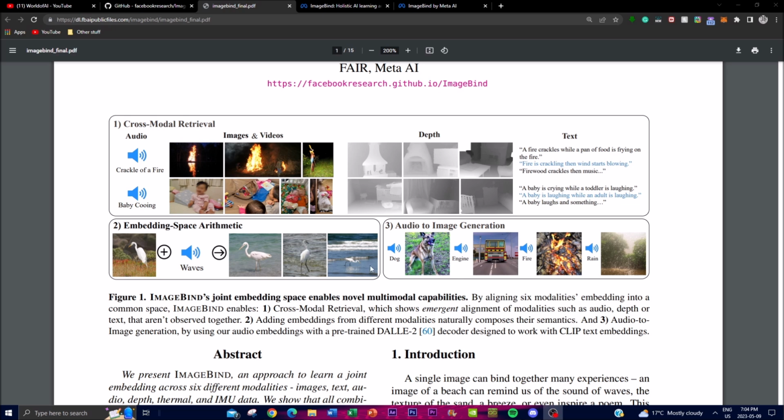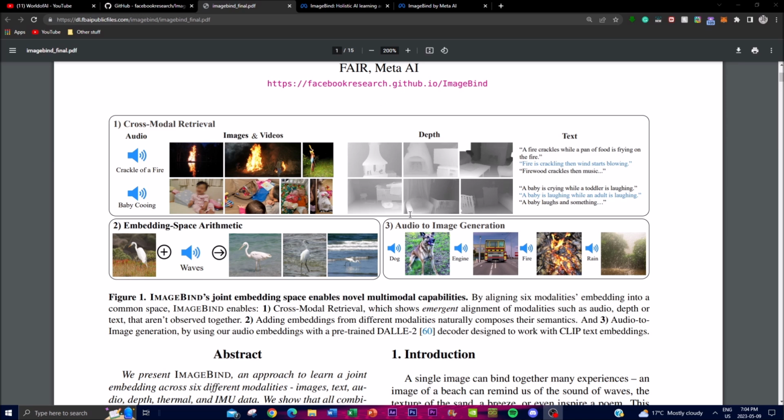And the last component is the audio to image generation, which is something that we've seen with DALL-E. Now, with ImageBind, audio embeddings can be used with a pre-trained DALL-E 2 decoder, and basically this is designed to work with CLIP text embeddings to generate images from audio. This means that ImageBind is capable of generating images from corresponding sounds that it has learned in the embedding space, and this is the joint embedding space created by ImageBind.